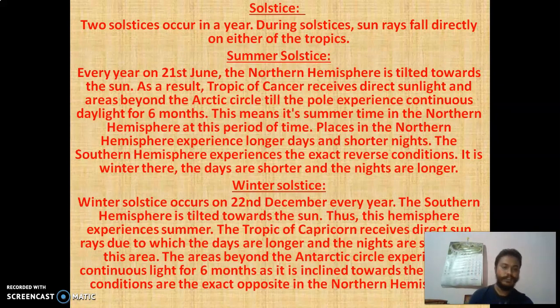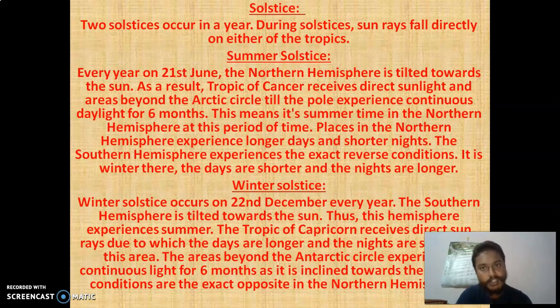First we'll talk about the two solstices. One is summer solstice, one is winter solstice. Now what happens during the solstice? What happens is that sun rays fall directly on either side of the tropics. You know the tropics? Tropic of Cancer, Tropic of Capricorn. So sunlight falls directly on the tropics.